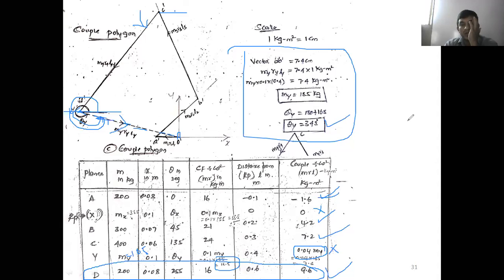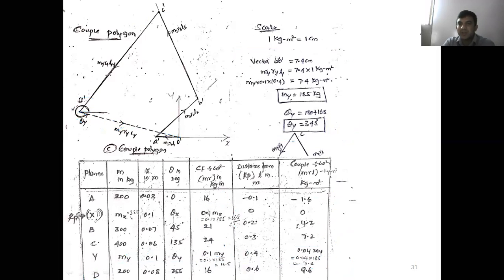No, sir. Okay, once you draw the couple polygon, once you determine the unknown magnitude my, now transfer to the table. My is equal to 185 kg. Now multiply here. Now we know the force in the force polygon also, right? Now in the force column, how many unknowns are there? Only one unknown, mx is the unknown. Now how do you determine mx value? By drawing a force polygon. Okay.